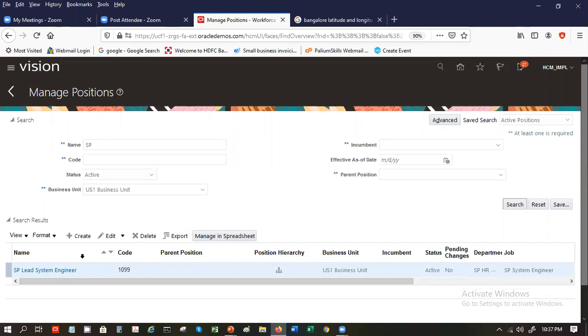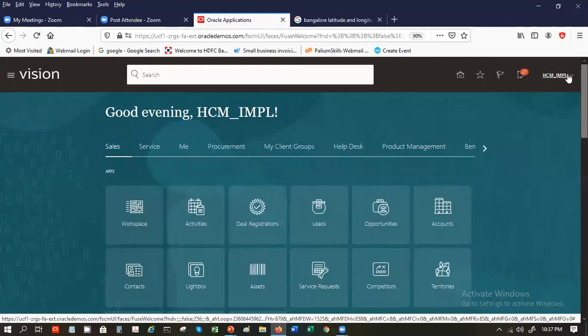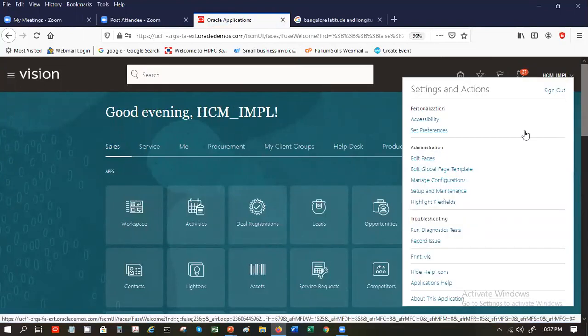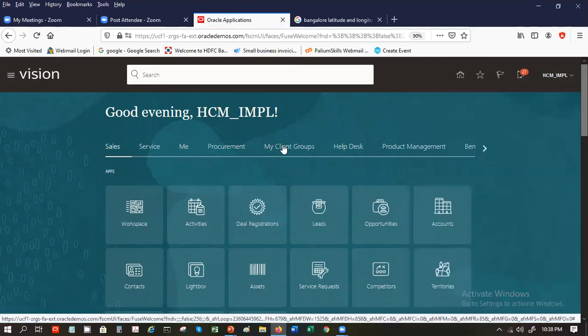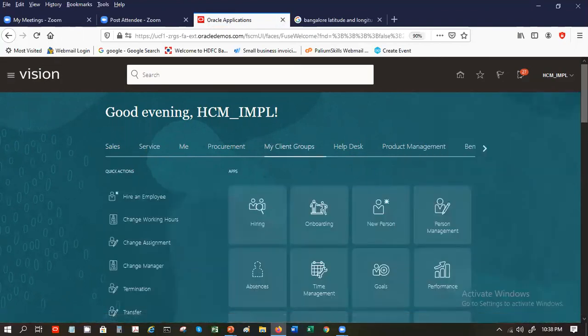Got it? Yes. So in terms of the navigation, we came to this home page and everything. First, we went to establish enterprise structures. We went to setup and maintenance, right? And then for the rest of it, work structures, we came to my client groups.